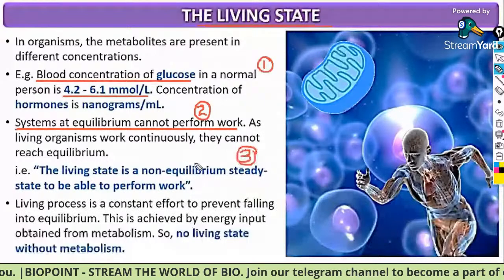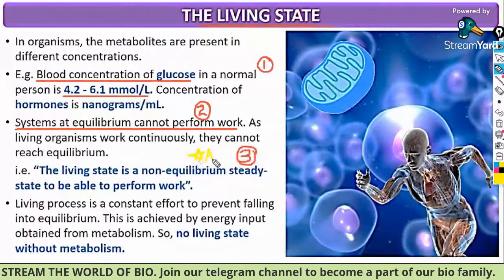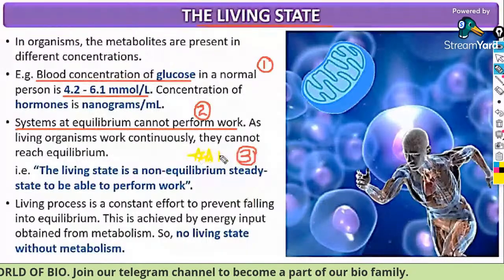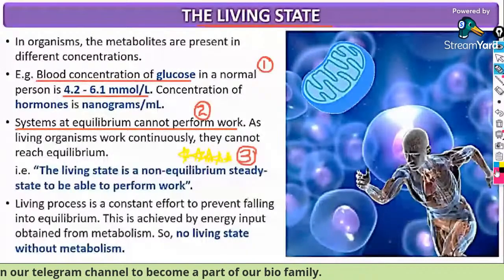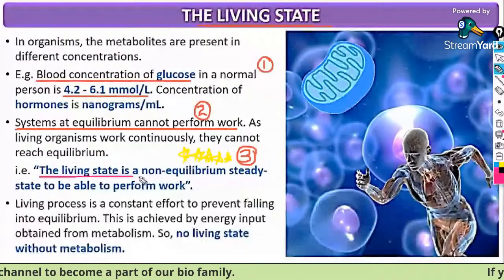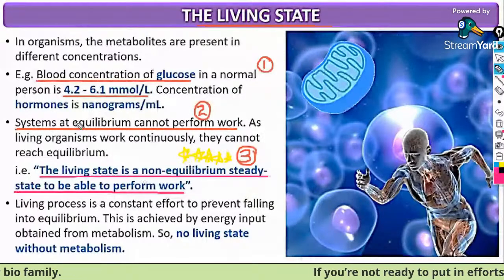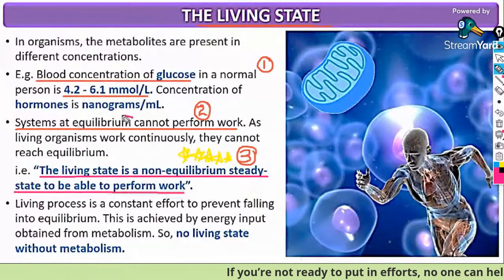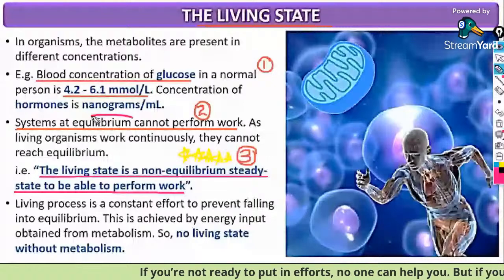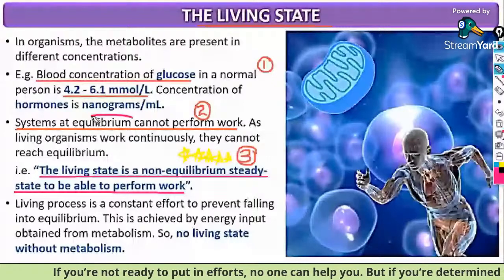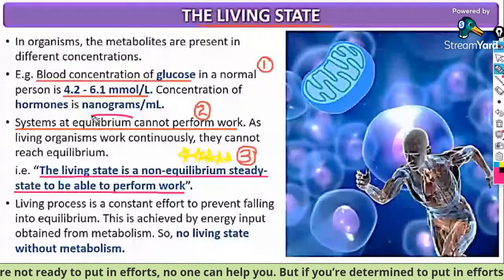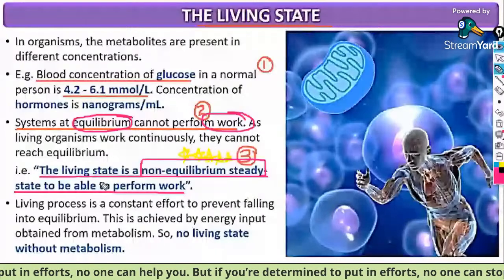I am marking it with yet another star mark to make sure that this is a very important one: the living state is a non-equilibrium steady state able to perform work. Here we have studied that systems at equilibrium cannot perform work, but the living state is a non-equilibrium steady state which is able to perform work.